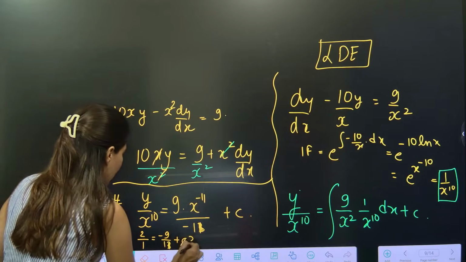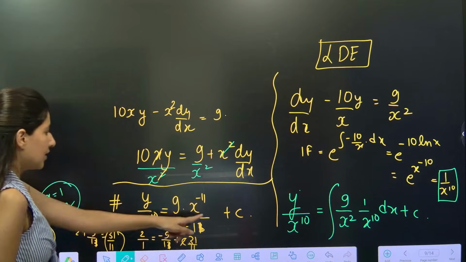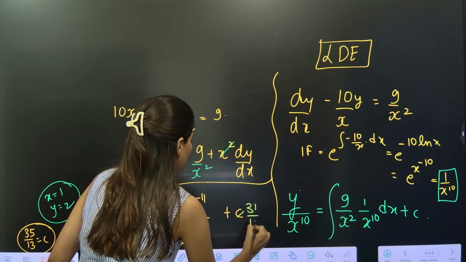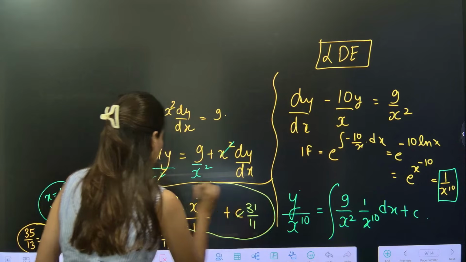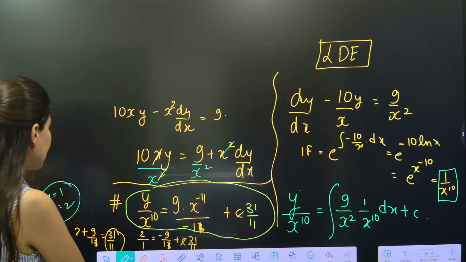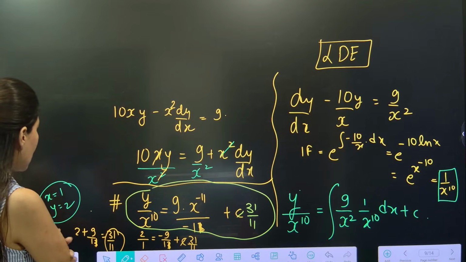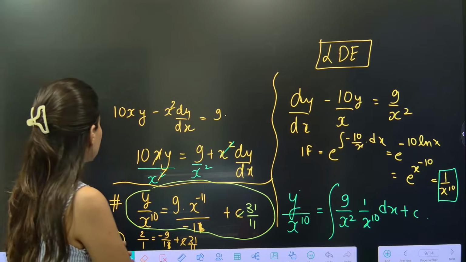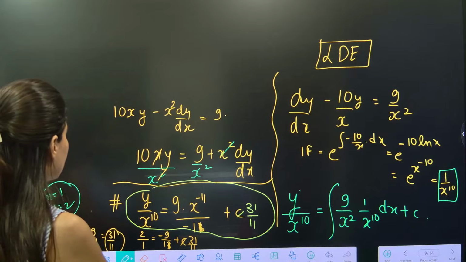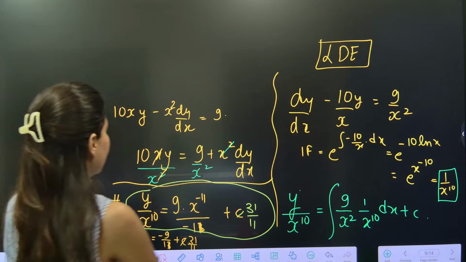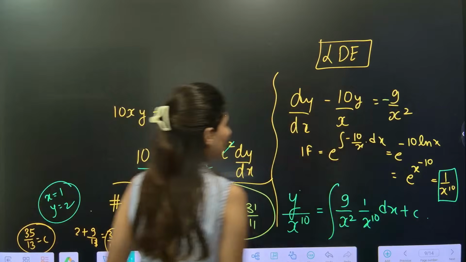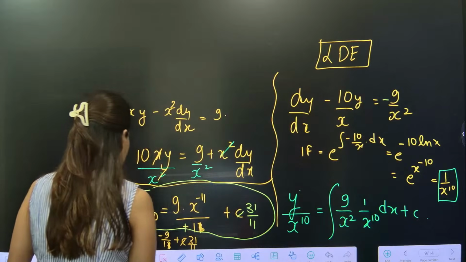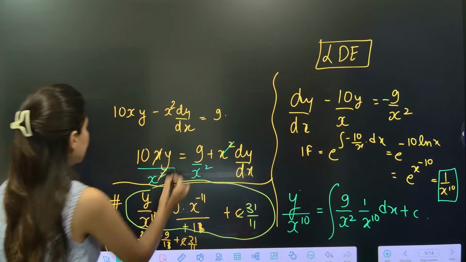So 31 by 11, correct? This is your constant. So minus 9 by 11 is there, and there is a negative sign over here also. This is negative, so this will be positive.